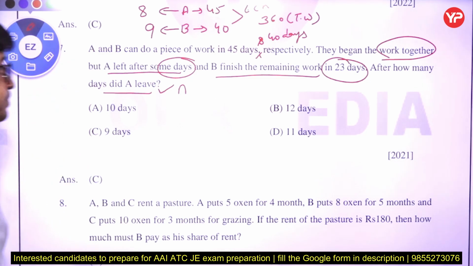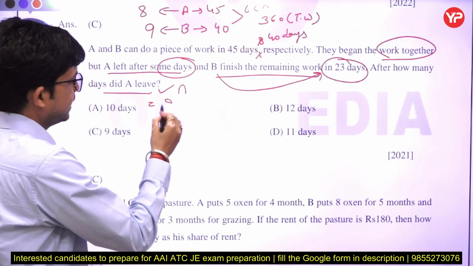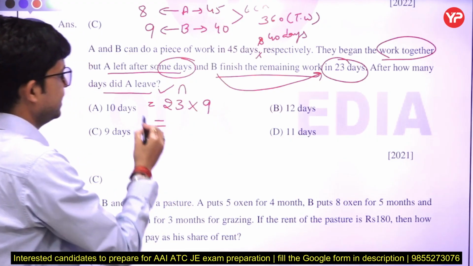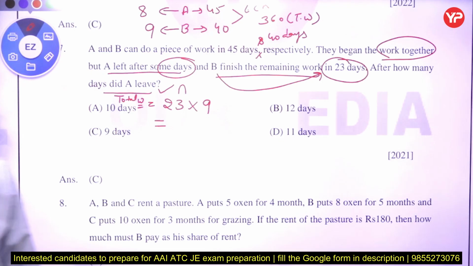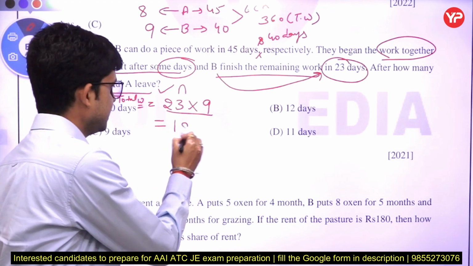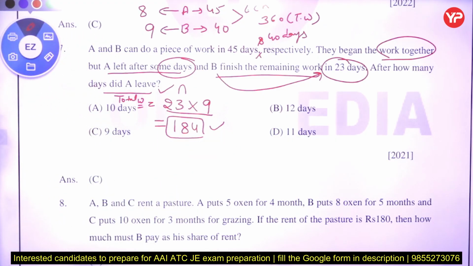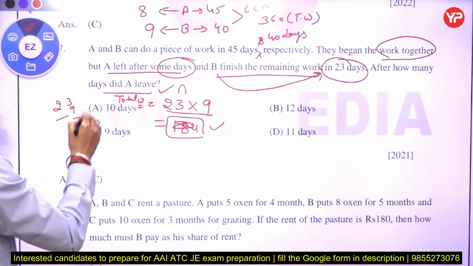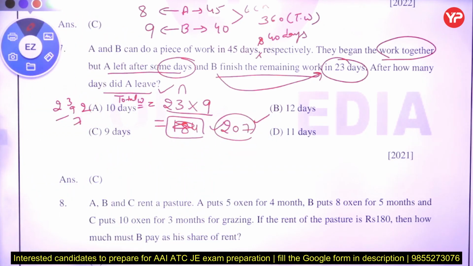Now we know that B finishes the remaining work in 23 days. In those 23 days B works alone, so we can get the total work done by B in that time. So 23 multiplied by 9. Here we get how much work is done by B. If we multiply 23 into 9, what do we get? Wait a minute, not 184. Okay, 207. The complete work done by B is 207.